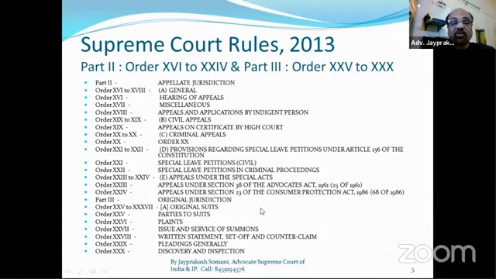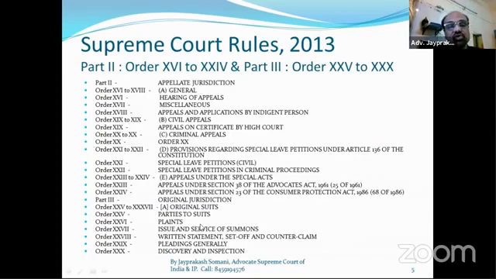How is the Supreme Court enjoying original jurisdiction? Because there are so many courts below the Supreme Court. High Court is below it, and below the High Court, District Court is there, then Tehsil Court is there. Even so, the Supreme Court is enjoying original jurisdiction. Which type of original jurisdiction they are enjoying, I will explain in detail on a separate slide. This is just the index part I am explaining.